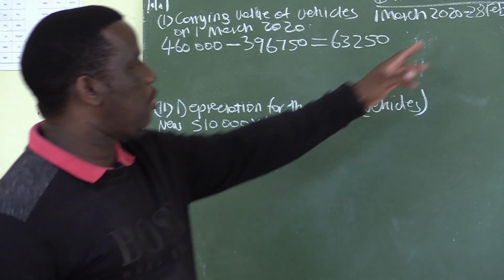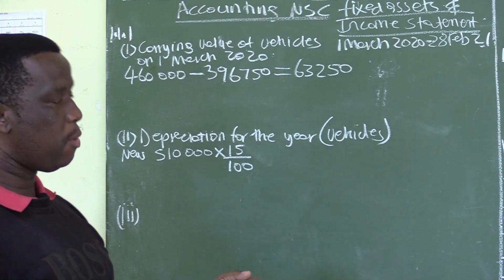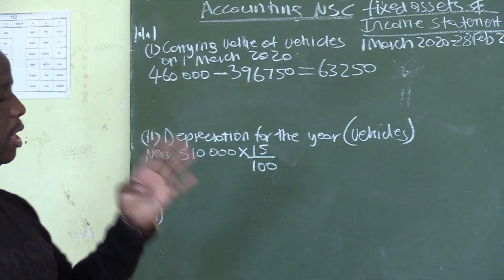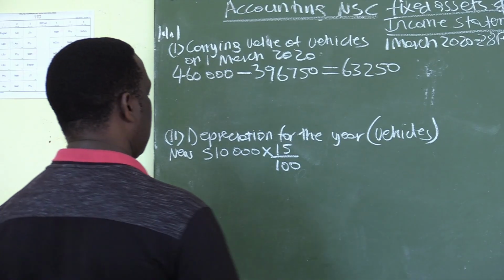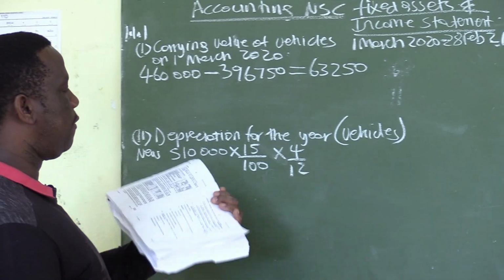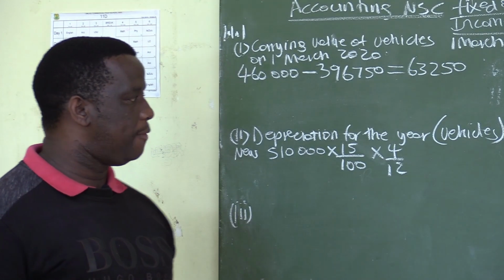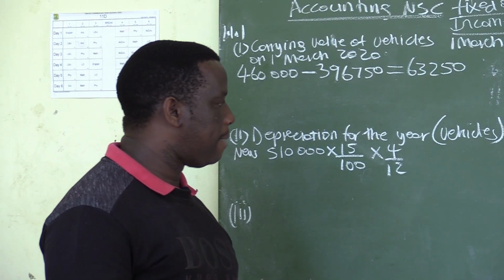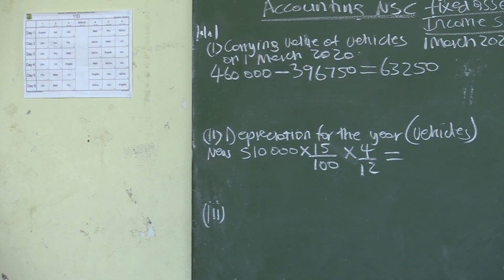Our accounting period ends on 28 February. So we count November, December, January, February. We have only used this vehicle for 4 months in the current accounting period. So it will be 510,000 multiplied by 15% multiplied by 4/12, because 15% is per annum. If we just used 15%, we would get the annual figure, but because we have only used this vehicle for 4 months, it will be 15% multiplied by 4/12. So we'll get the correct depreciation of this new vehicle.